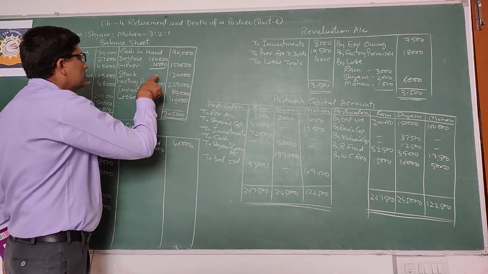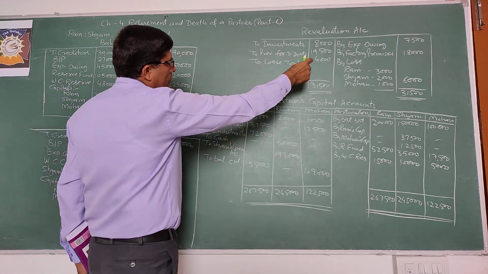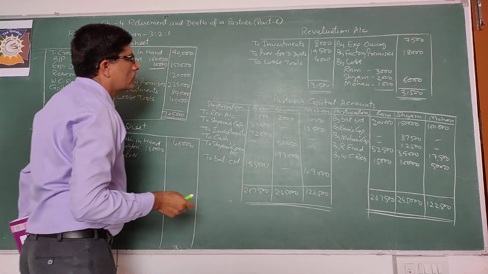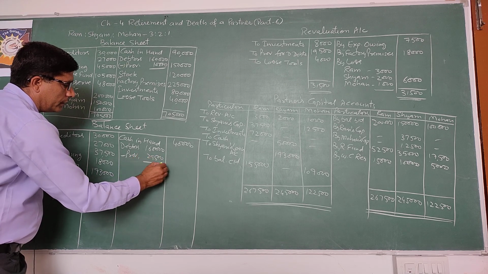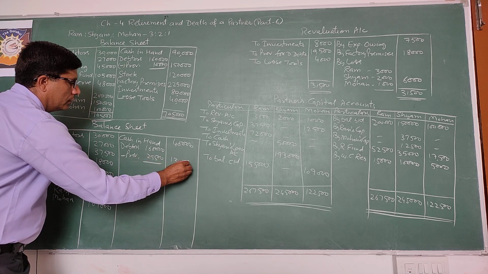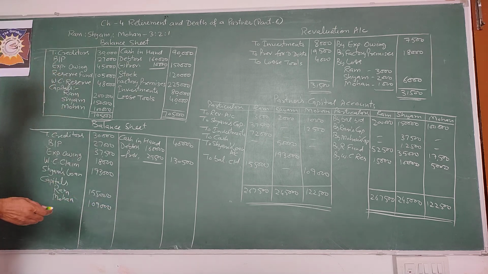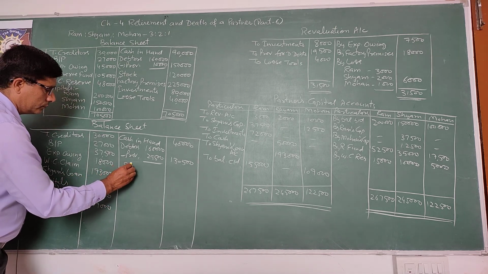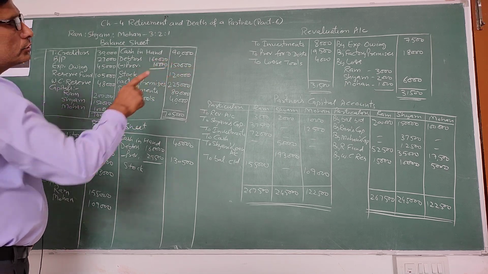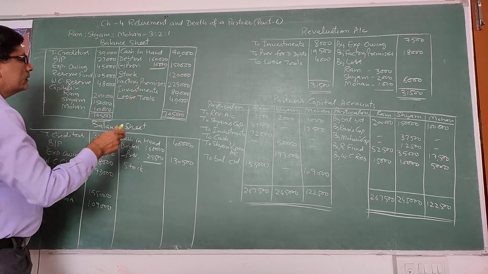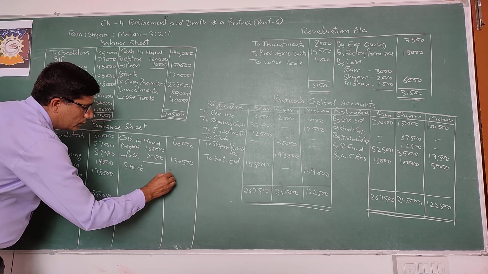Earlier it was 10,000 and now increased by 19,500, so total provision is 29,500. The remaining is 1,30,500. Next, stock. See, in revaluation account there is no change in stock, so you will write it same, 1,20,000.